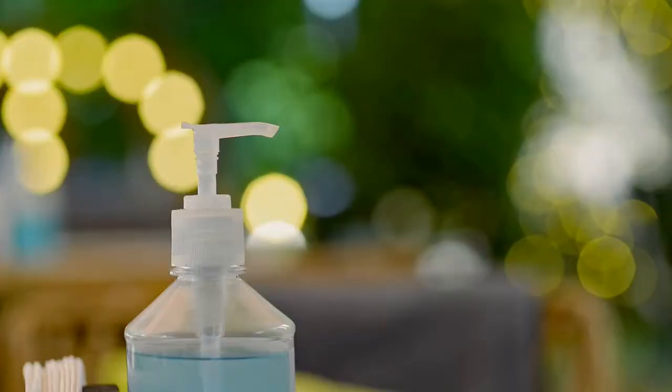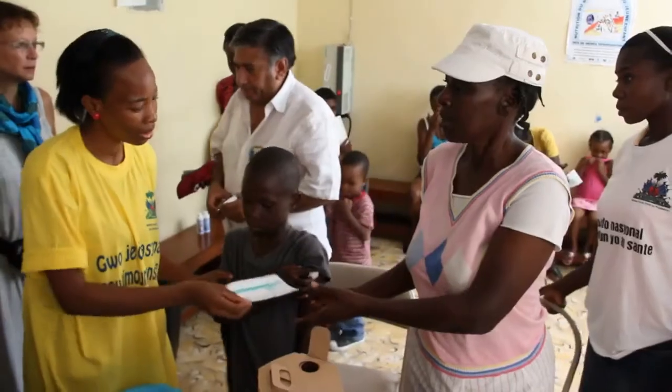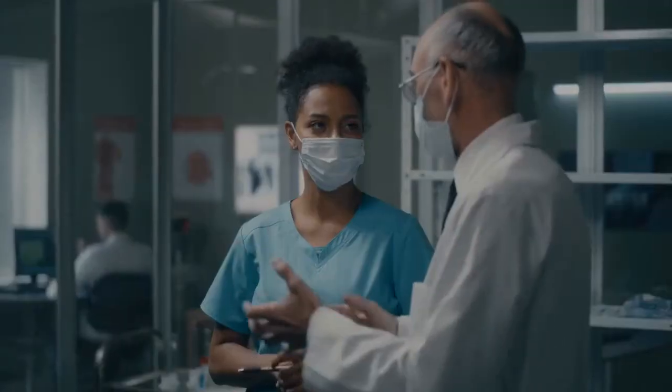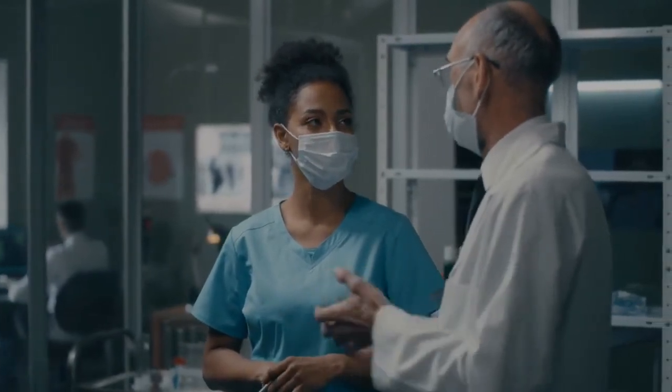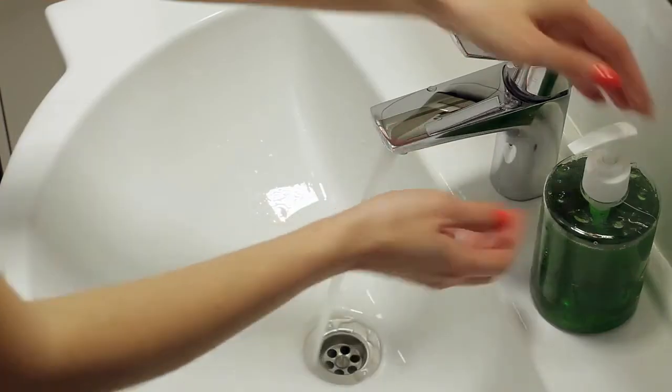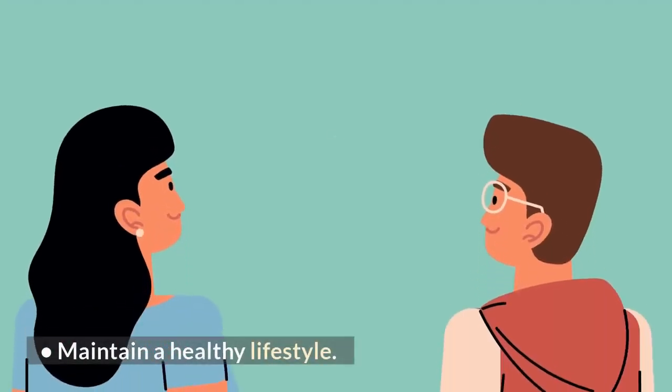What are the ways to prevent myocarditis? There is no specific way to prevent myocarditis, but the following suggestions may help. Get vaccinations. Avoid direct contact with patients whose diseases may be contagious. Attention to hygiene. Maintain a healthy lifestyle.